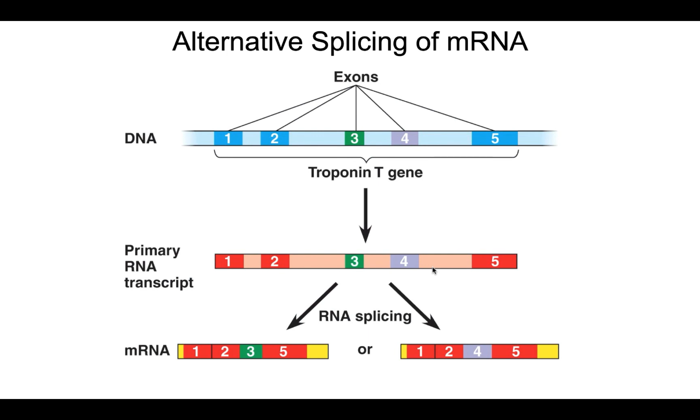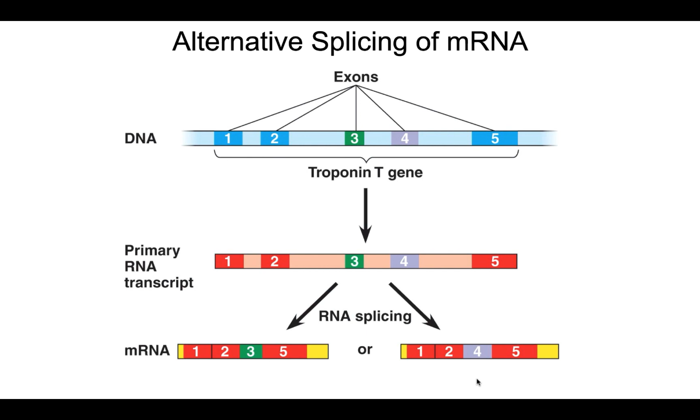But it turns out that which cell a gene is expressed in can sometimes determine how it's going to be spliced. And some cells splice messenger RNAs differently than other cells. So for example, in cell 1, the troponin T messenger RNA might be spliced in such a way where exon 4 is left out. So now we have a messenger RNA that's only exon 1, 2, 3, and 5. That's going to give rise to a protein that is distinctly different than the alternative here.